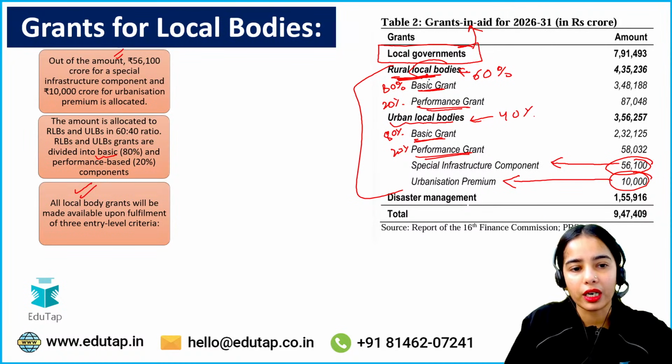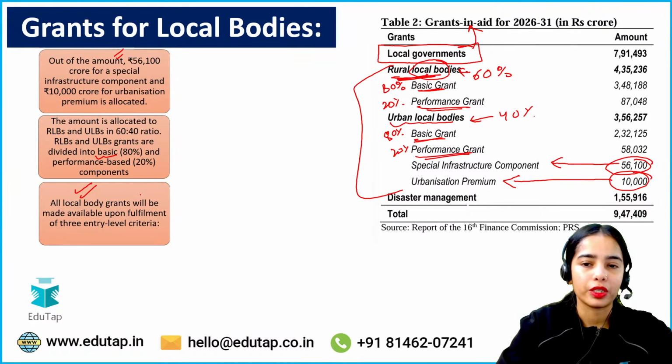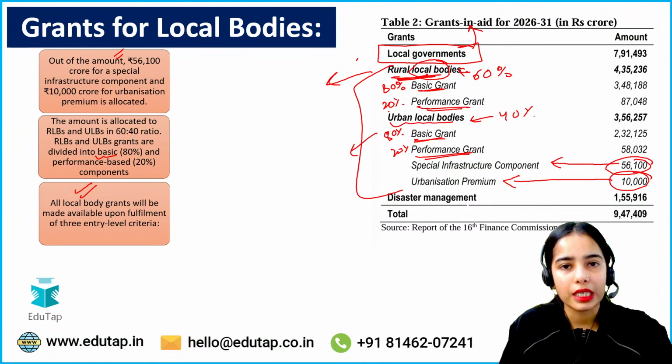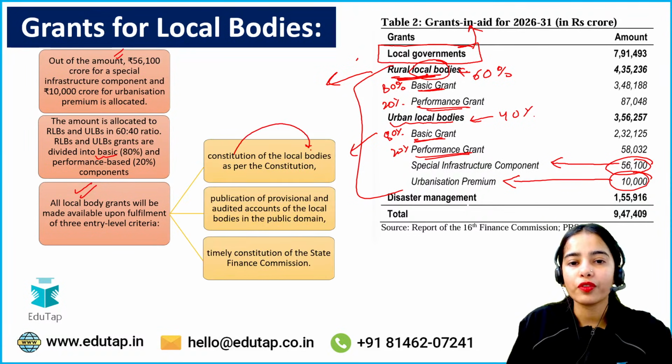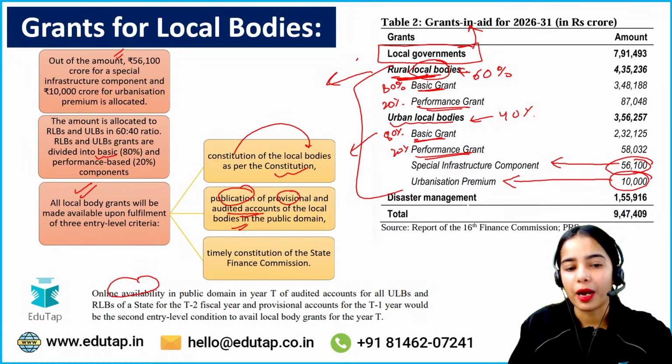All the local body grants will be made available if 3 criteria are being fulfilled. Okay, so these local body grants will only be given to the state governments when there are 3 conditions that are followed. First of all, constitution of the local bodies as per the constitution, publication of the provisional and audited accounts of the local bodies, that is online availability should happen. The audited accounts and the provisional accounts have to be provided online.